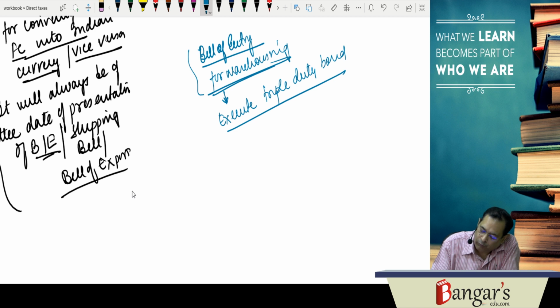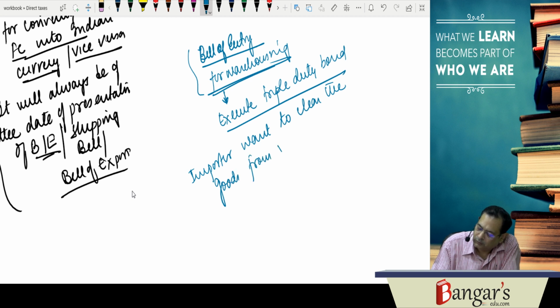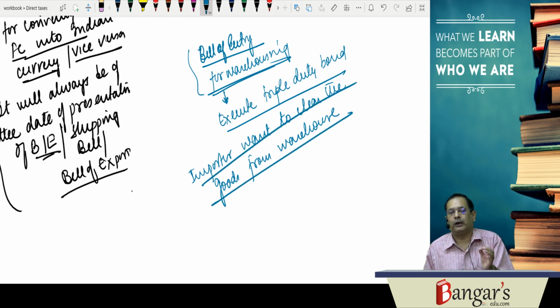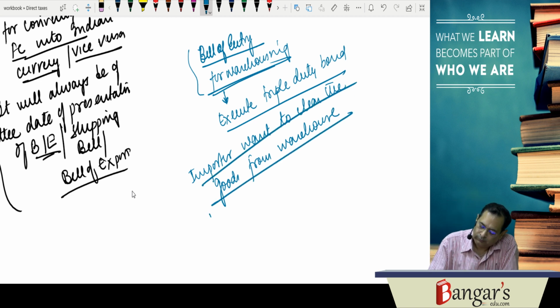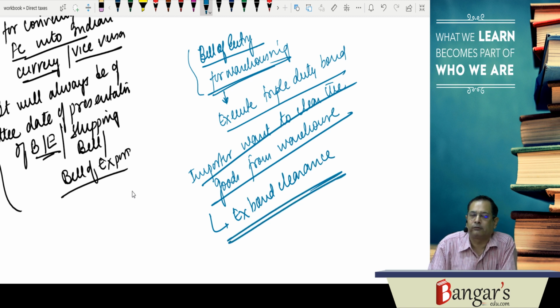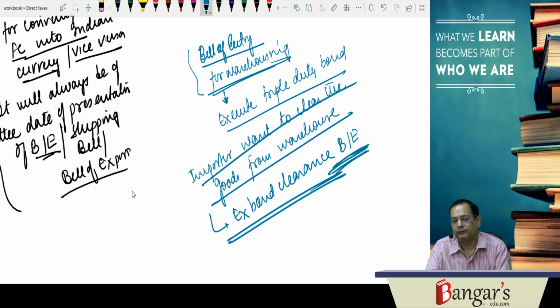Subsequently, when the importer wants to clear the goods from the warehouse, what does he have to do? He has to present an ex-bond clearance bill of entry. Yes, again he presents another bill of entry, that is the ex-bond clearance bill of entry.